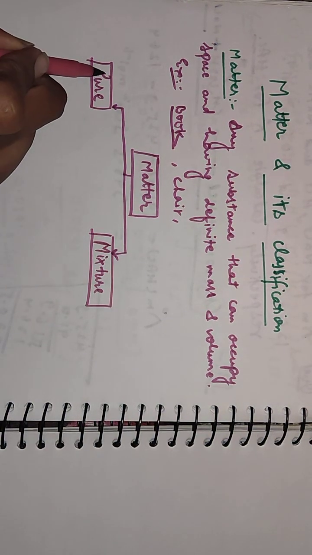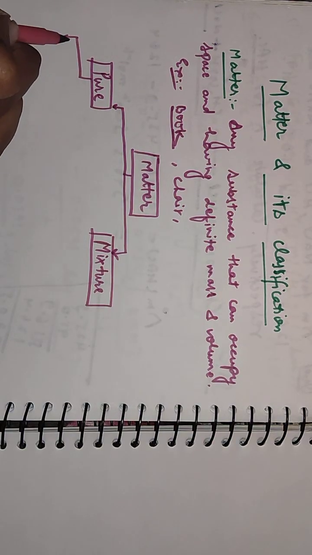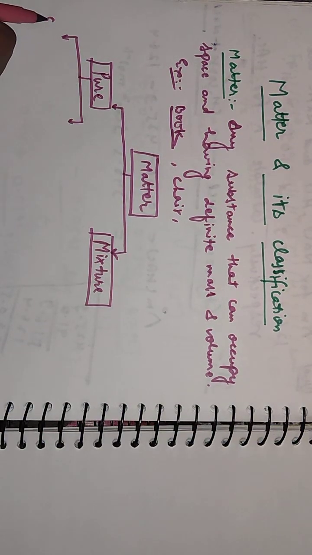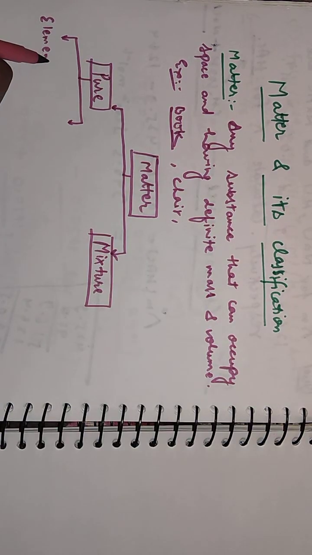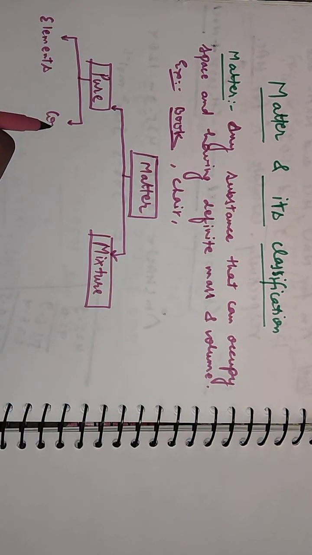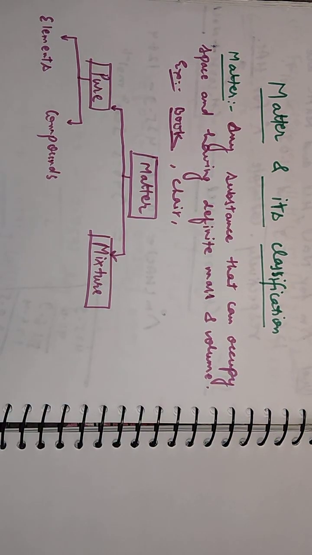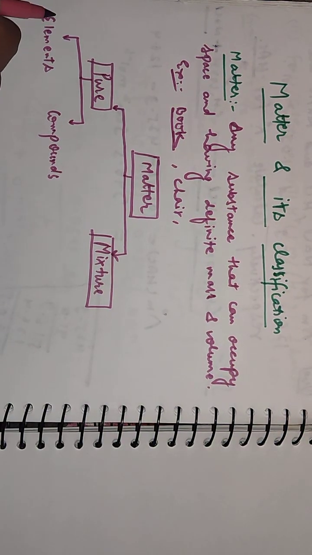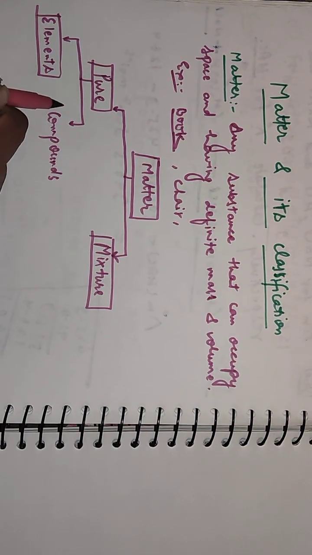In pure, we study elements and compounds.